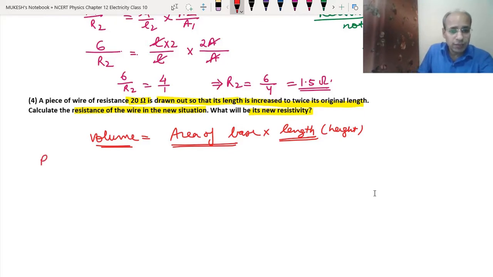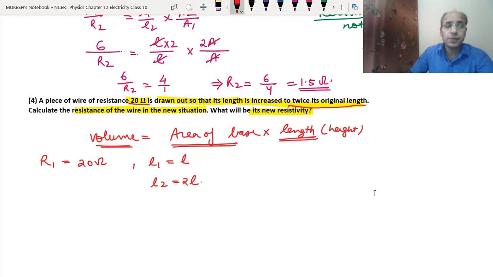So here R1 is equal to 20 ohm. This is given. Clear? So that its length is increased twice its original length. Twice, what does it mean? That if the length L1 was L, then the new length has become twice the previous one, 2L. When the length becomes 2L, to keep the volume the same, the area of base will also change. So it will become half.